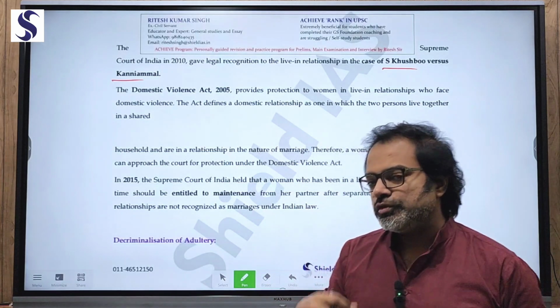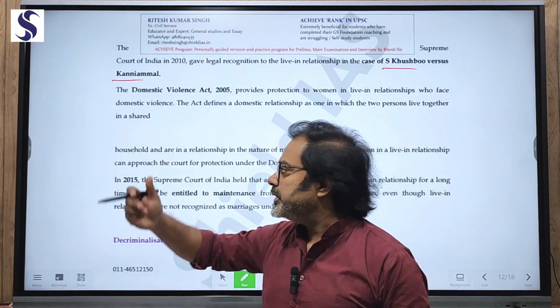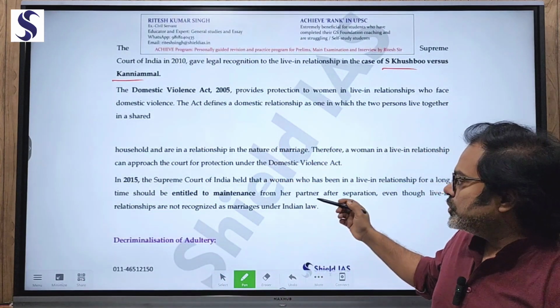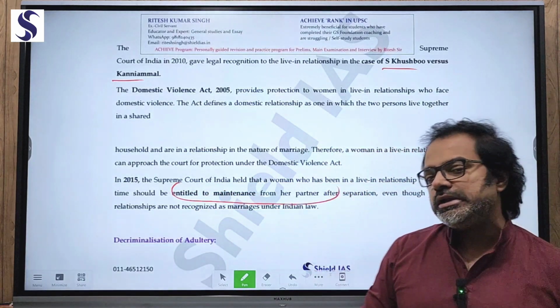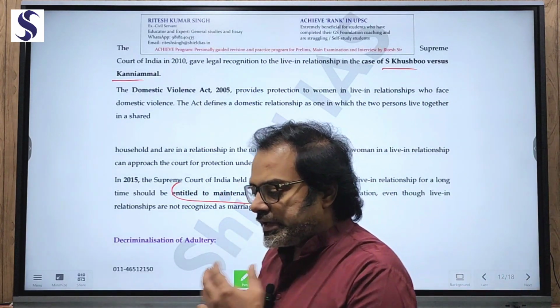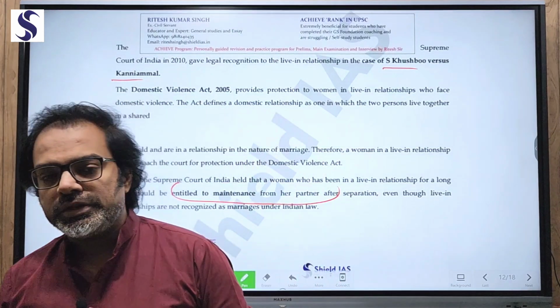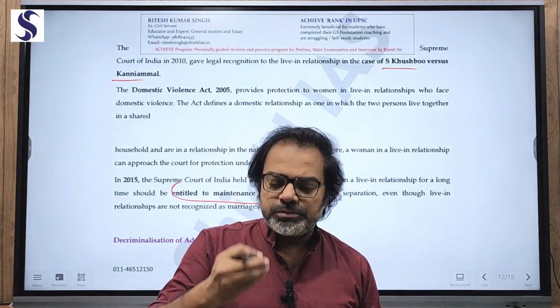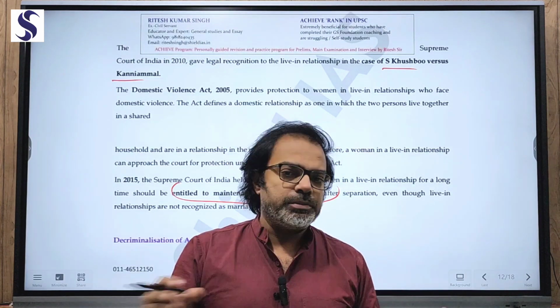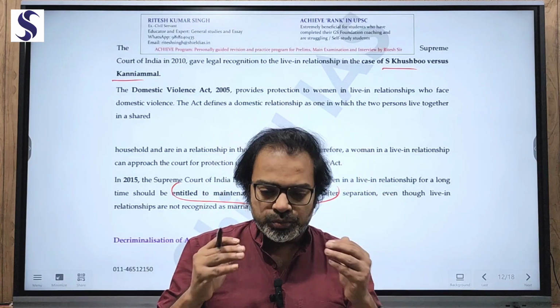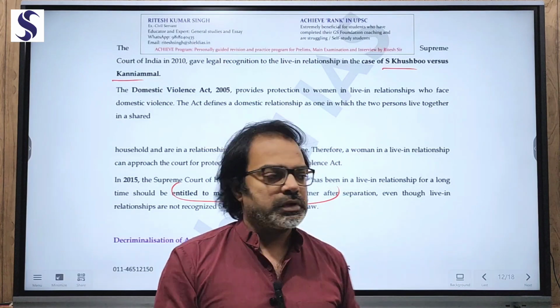One more thing: in case of a separation, the Supreme Court added that the woman partner is entitled to maintenance. That means similar benefits which are there for a married woman are also added for the live-in partner, especially women. So the entire system was created to promote live-in relationships.